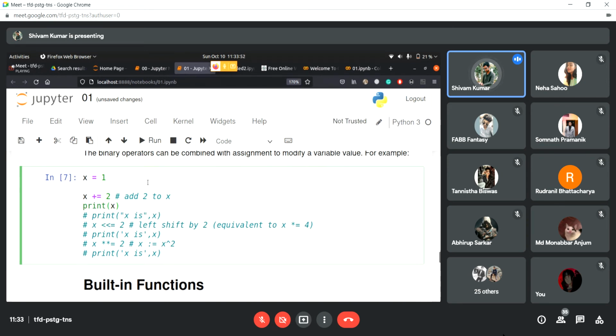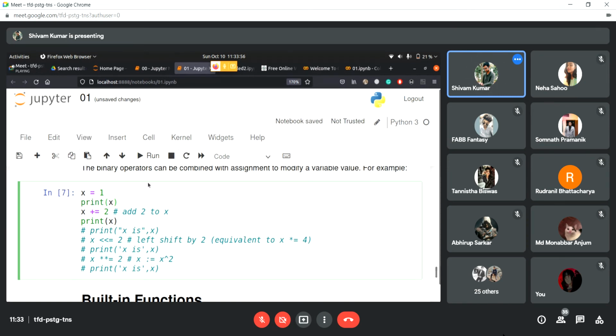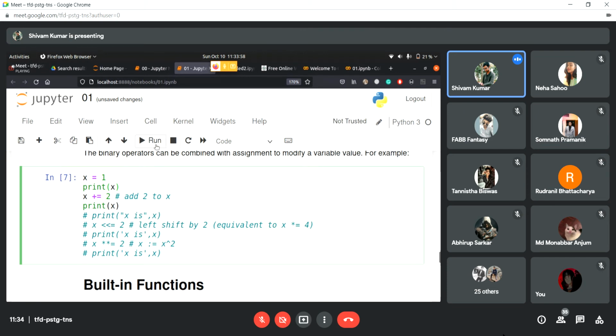So we'll just print x here and we'll print x here as well. First x was 1, so we print 1 here. Then we use the statement x += 2. That means increment x by 2. So we get 3 here because 1 plus 2 is 3.